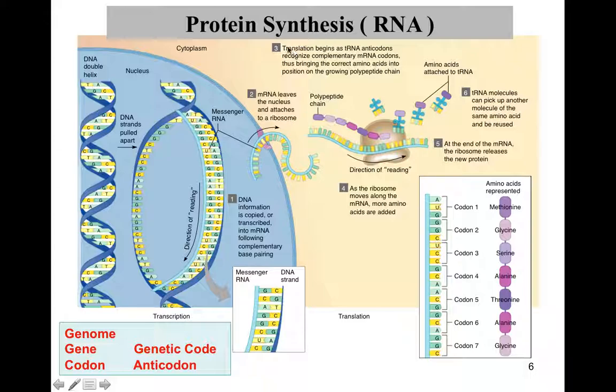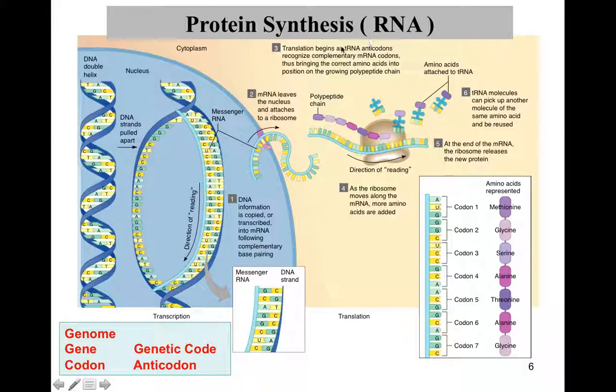What is the definition of translation? Translation means the formation of a polypeptide chain or protein from the messenger RNA with the help of tRNA that brings those amino acids. So translation is the formation of a polypeptide chain from the messenger RNA. Where does it take place? In the ribosomes within the cytoplasm, whether free ribosomes or on the rough ER.